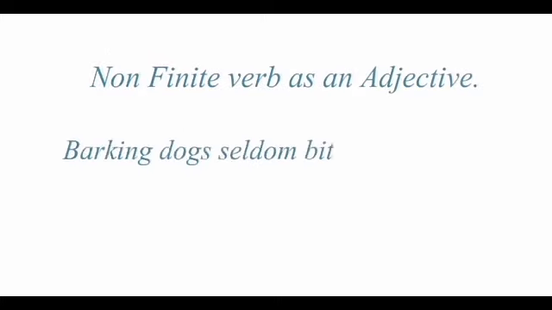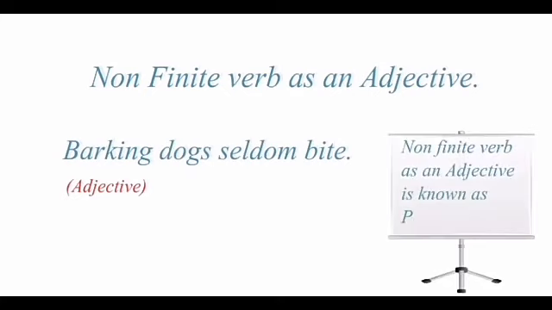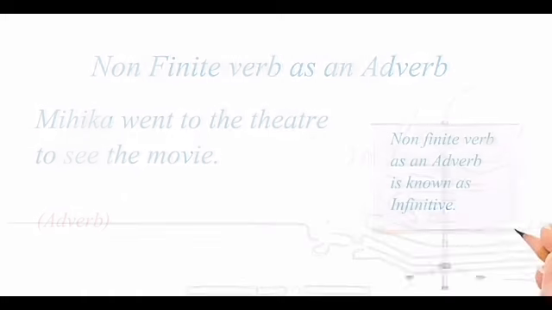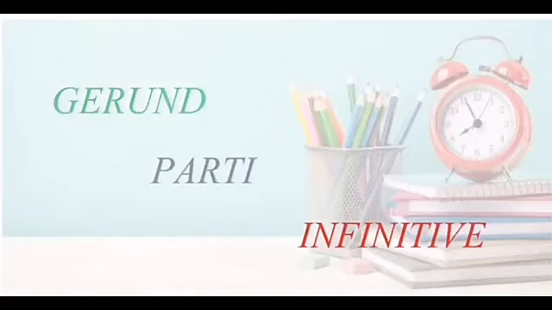Now let's understand their functionality as an adjective. Barking dogs seldom bite. Here barking is an adjective which is describing the dog and we call it a participle. Now let's understand how it works as an adverb with an example. Mika went to the theater to see the movie. Here to see functions as an adverb, which is known as infinitive. We will surely discuss gerund, infinitive and participle in our upcoming videos.